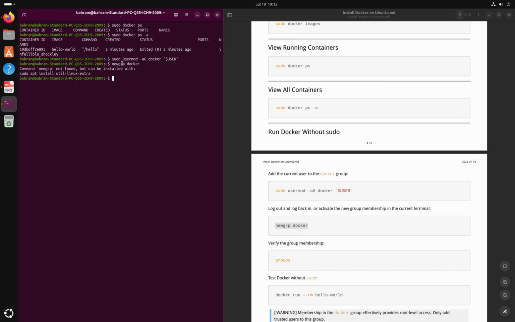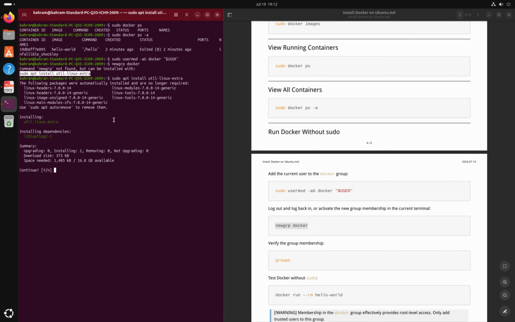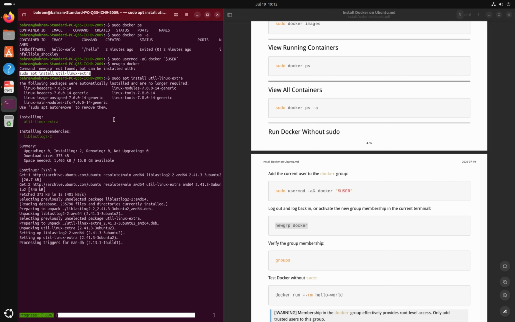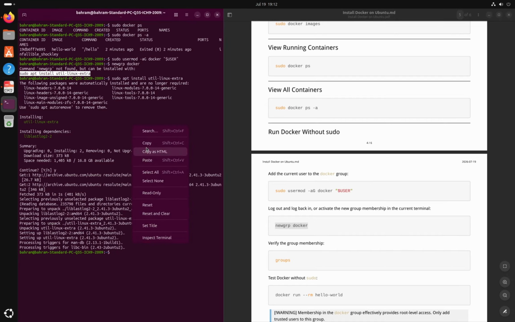Here, this command, newgrp docker, needs this package, and we should install this also. And again. And now it's done.